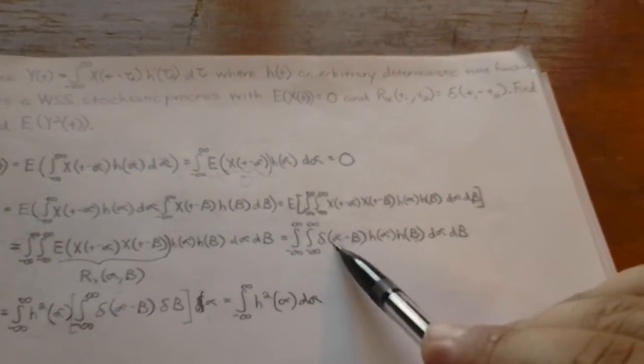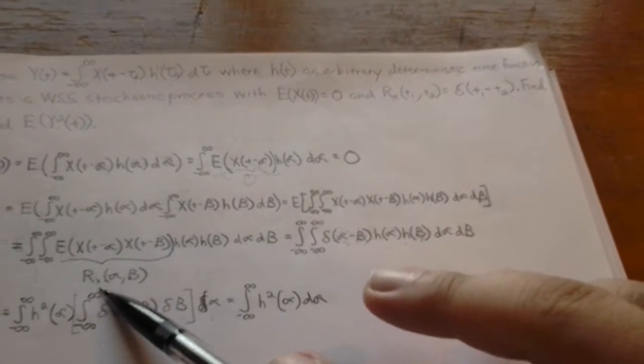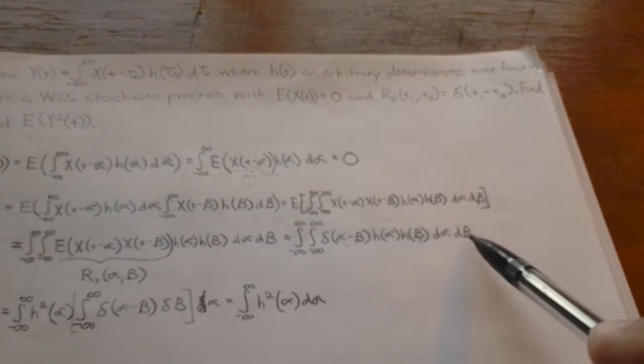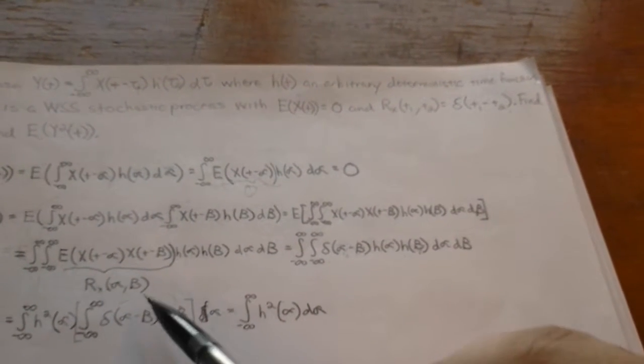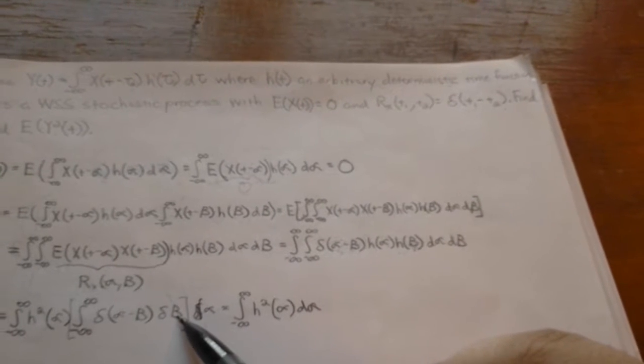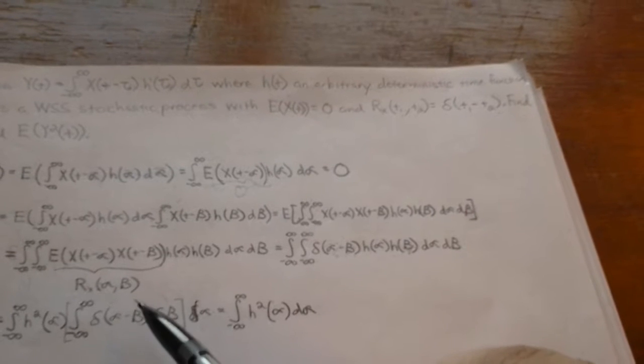So d alpha, and then we bring in the inner term, the integration across the delta function in d beta. Again, this is across all possible betas. The only beta that is going to be defined is at alpha.